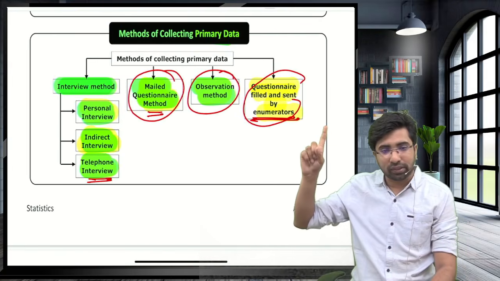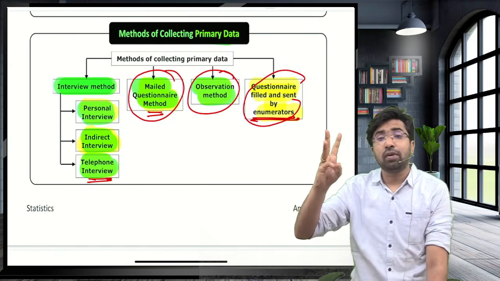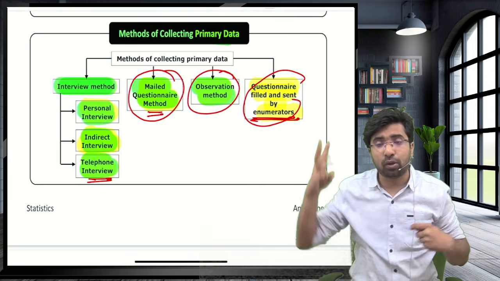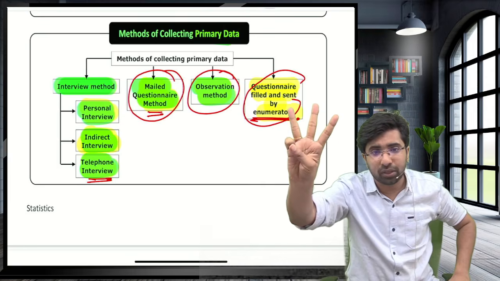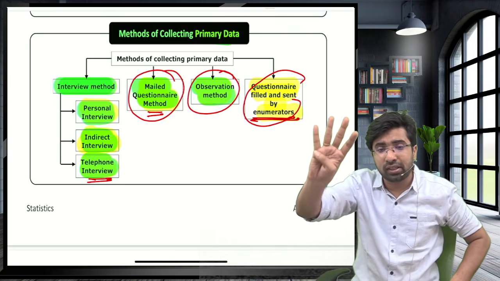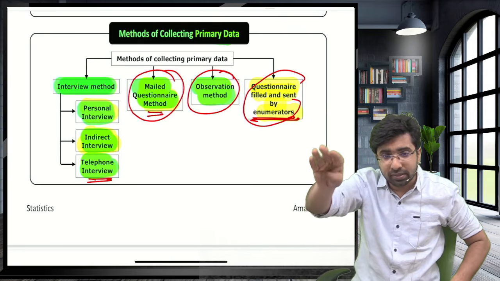First one is interview method. Second one is mailed questionnaires. Third one, guys, I am observing and I am collecting. Observation method. Third one is observation. Guys, fourth one is collecting the questionnaires filled and sent by enumerators.